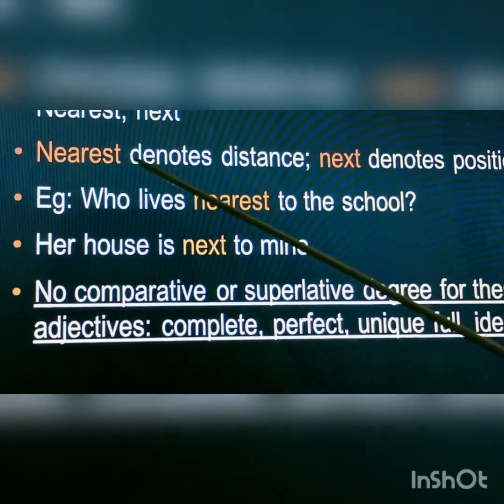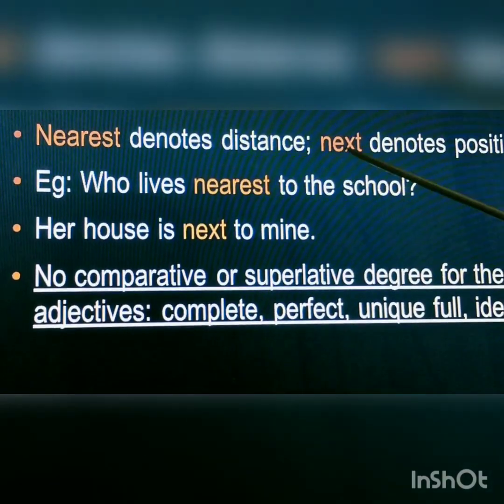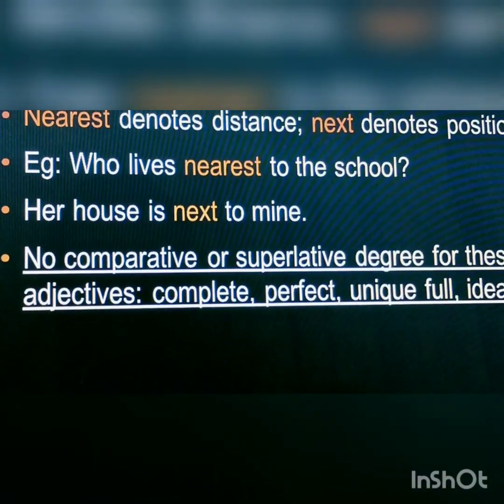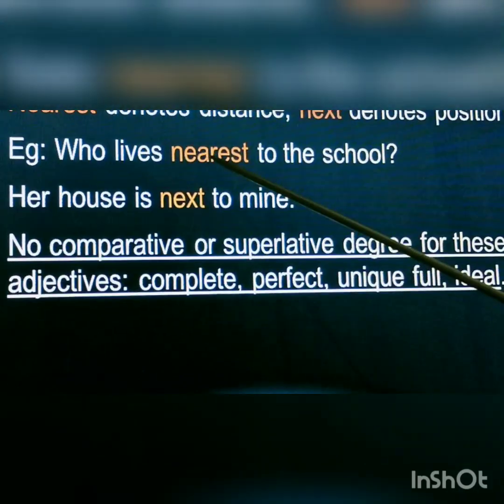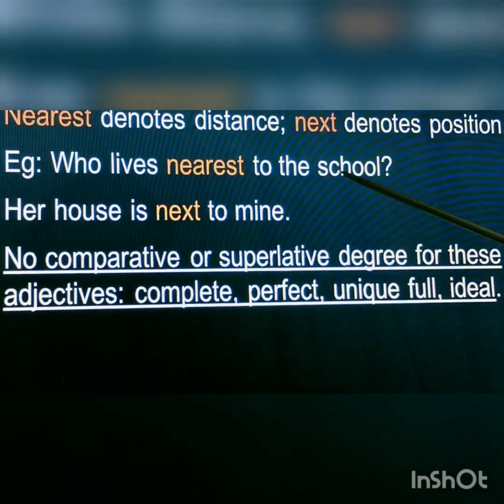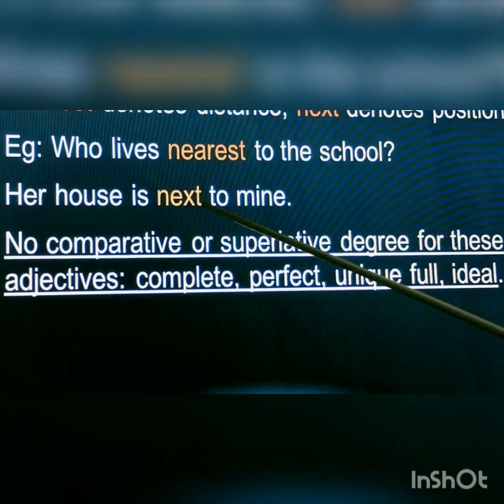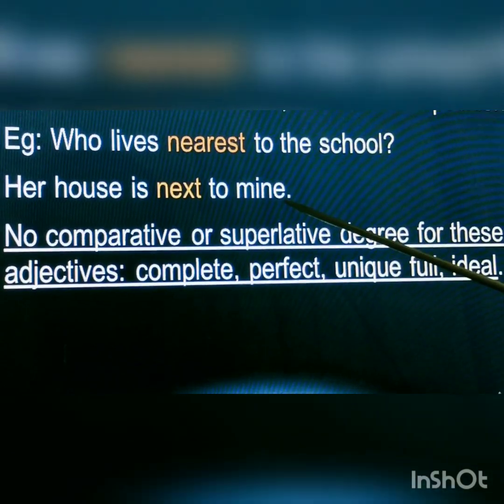Nearest, next. Nearest denotes distance. Next denotes position. Example, who lives nearest to the school? Her house is next to mine.